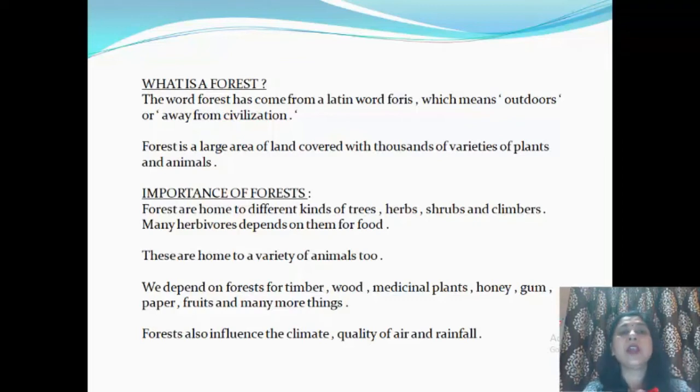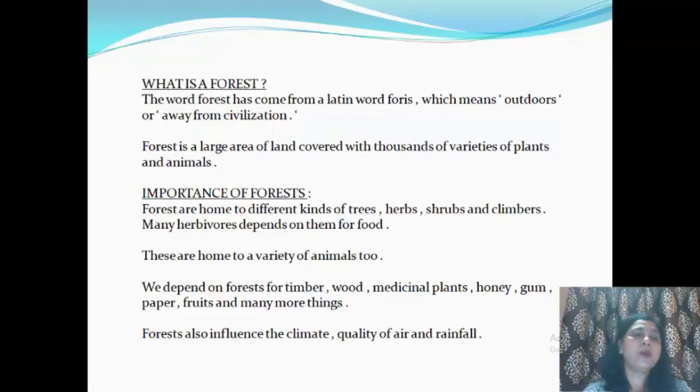The forest is a large area of land covered with thousands of varieties of plants and animals, and all these plants and animals grow in this forest naturally. Understood? A plantation is also a large area of land which is covered with thousands of plants, but all plants are of the same variety. In forest, there are different varieties of plants and animals.